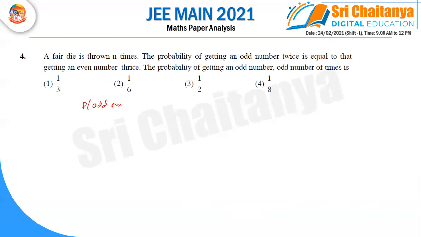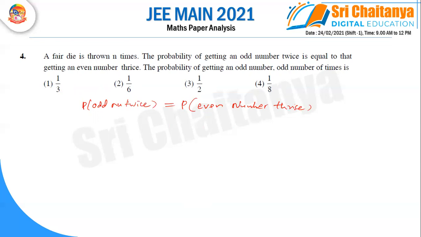So we shall find the probability of getting an odd number, but it will appear an odd number of times. You should write odd number twice, which we have been given, and the probability of even number thrice.